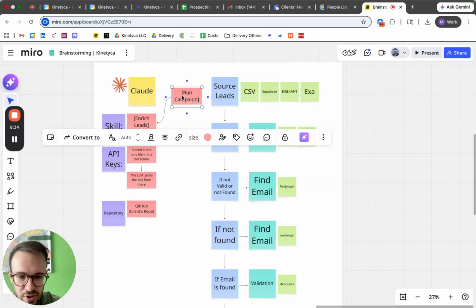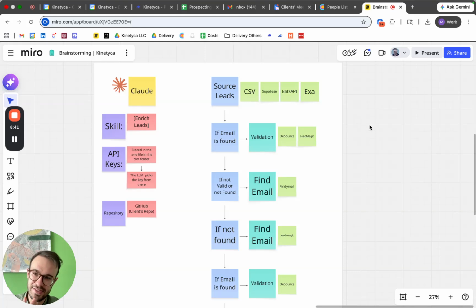I can show you another video on how run campaign works and the skills that are part of it. But right now this is so quick. No need for formatting, no need for finding additional data. You just drop your CSV or your request into Claude, and you get the result. Be really careful with the APIs, and be really careful about organizing the structure.